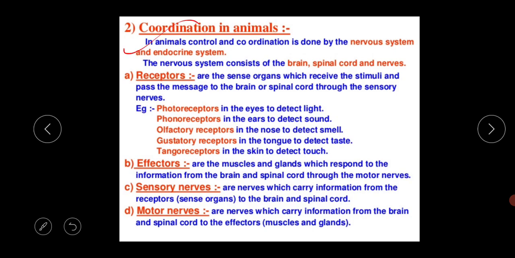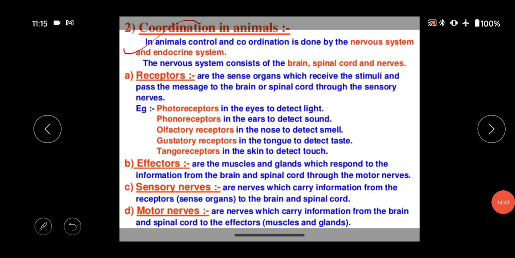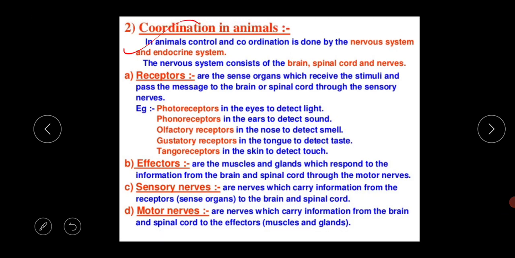Next thing is the coordination in animals. Like the plant's body, in the animal's body all the functions are controlled and coordinated by the nervous system and the endocrine system. In the human body, the nervous system consists of the brain, spinal cord and different kinds of nerves. I think all of you know that these terms are quite familiar, that the nervous system consists of the brain, spinal cord and the nerves.